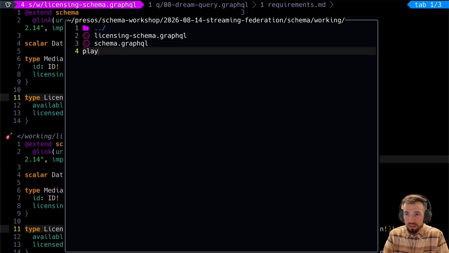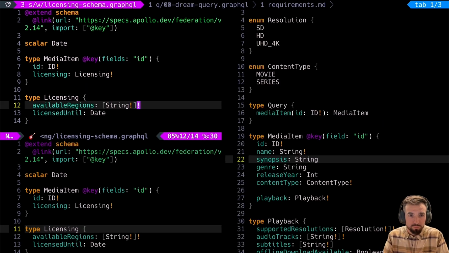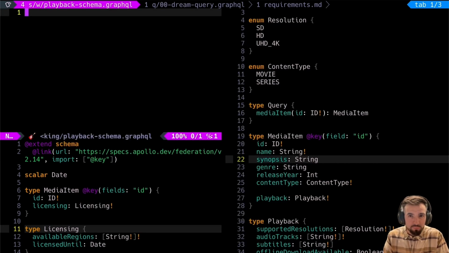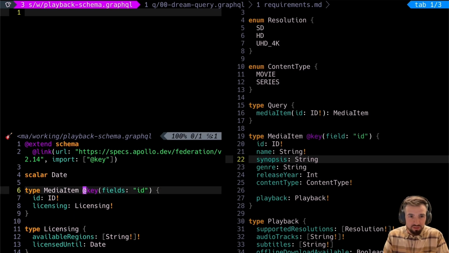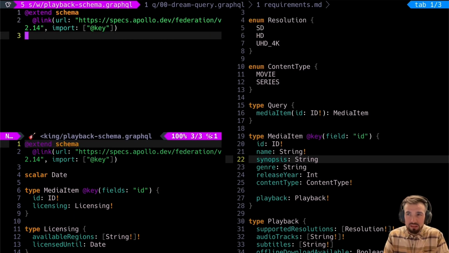So we'll call it playback schema.graphql. Great. And let's enter that. So again, we know this is a federated schema, so we need to import the federation directives that we need. We're going to be using key for this. Okay. So for playback,